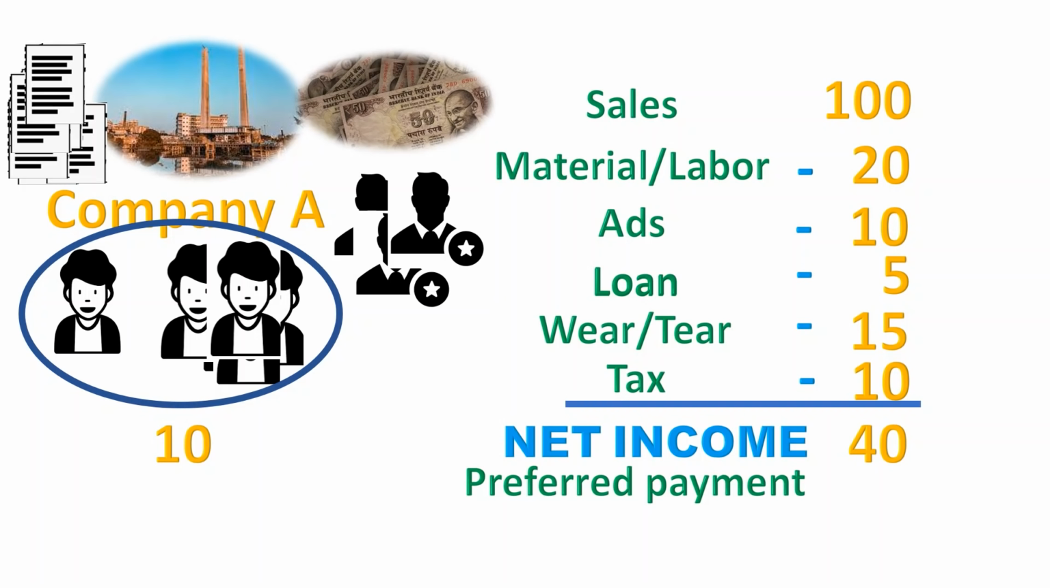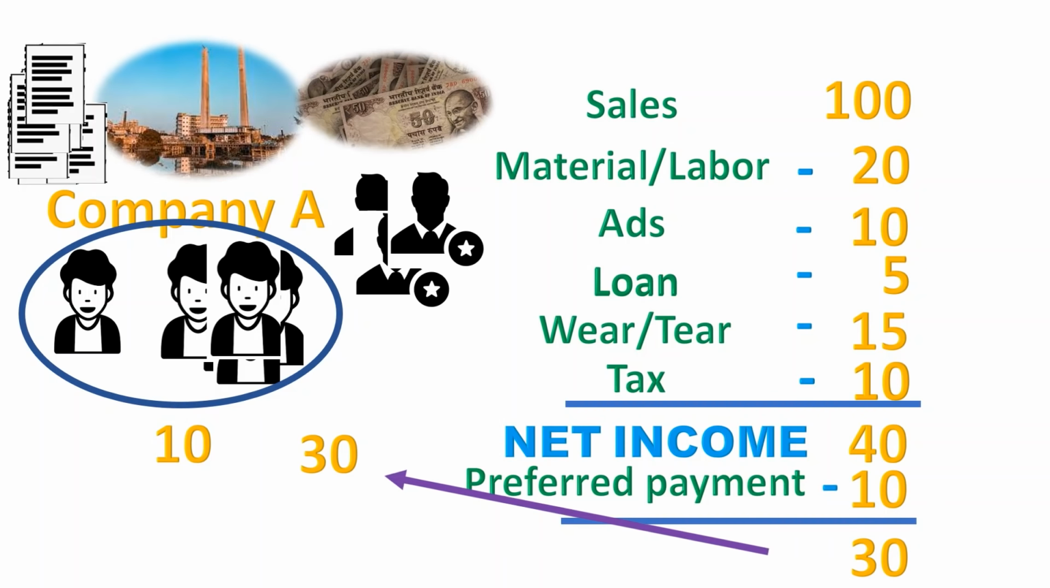So, from the net income, the company has to pay out money to the preferred or more important shareholders first. This money is what we call the preferred dividends, if at all the company has a policy of paying dividends, okay? So, in this case, let's say the company paid 10 rupees as dividends to the preferred shareholders. So, now what is a company left with? 30 rupees, right? This 30 rupees is what we as common investors totally have to look at.